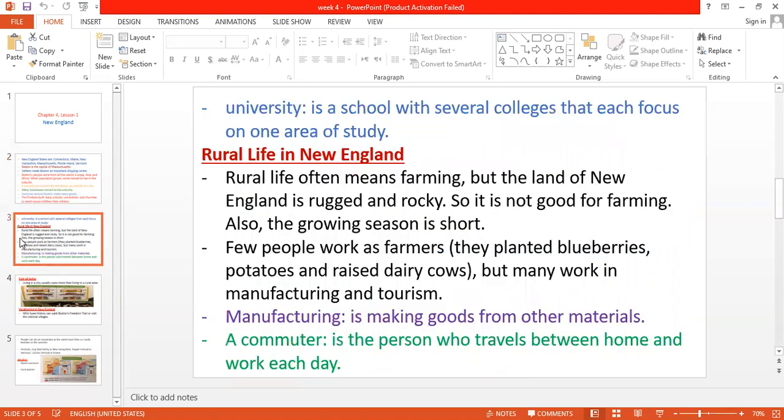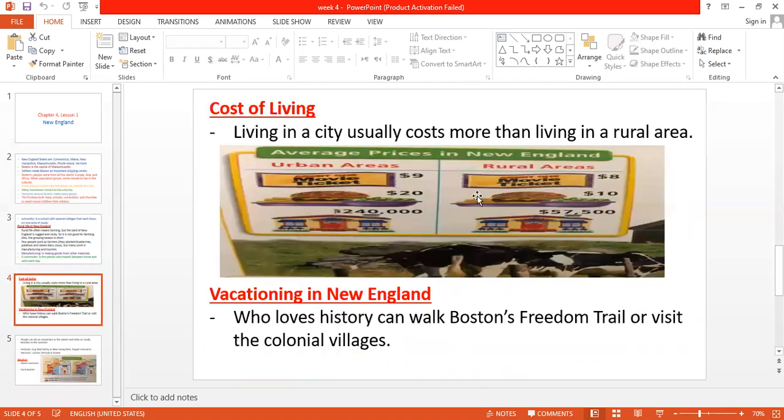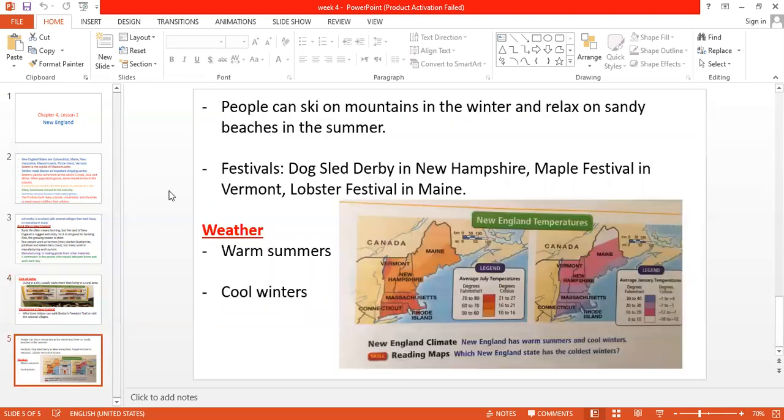Here is rural life in New England and how farming is in New England, and the cost of life in rural areas is, of course, cheaper than urban areas. Okay, and if you want to take your vacation there, what are the places you could visit and what are the festivals they celebrate? And also the last point, the weather in New England.